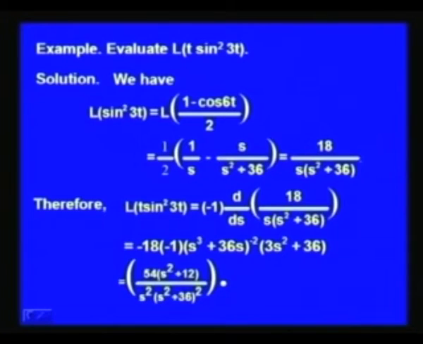Simplification, this becomes 54 into (s square plus 12) over s square into (s square plus 36) whole square.